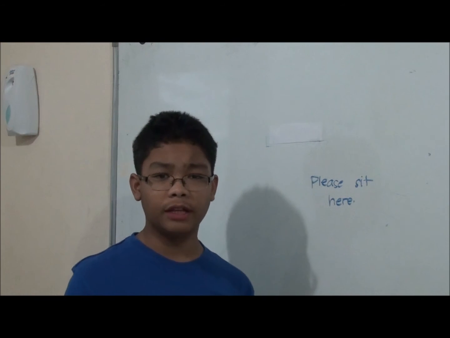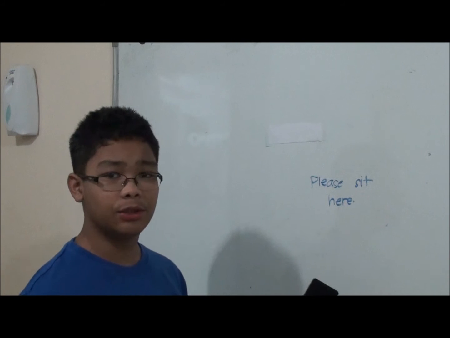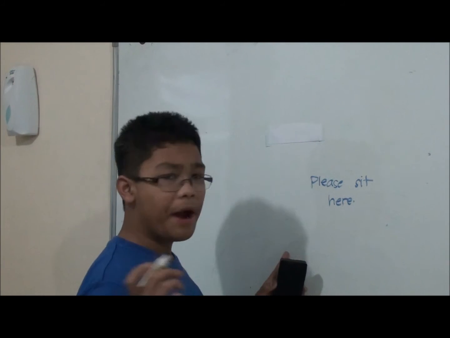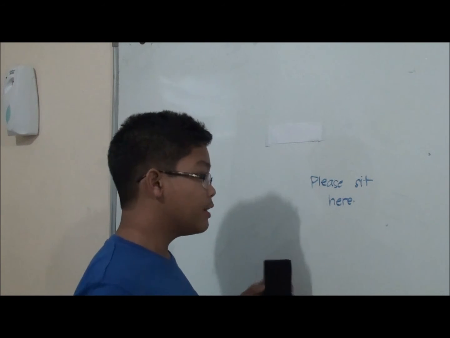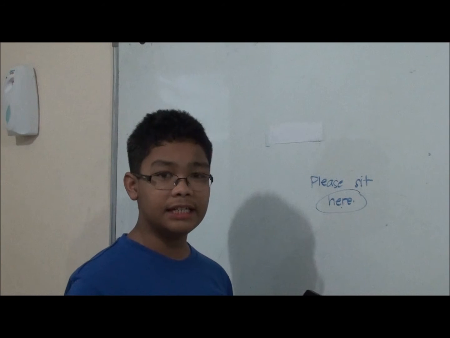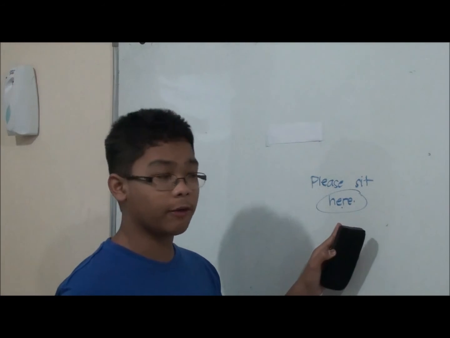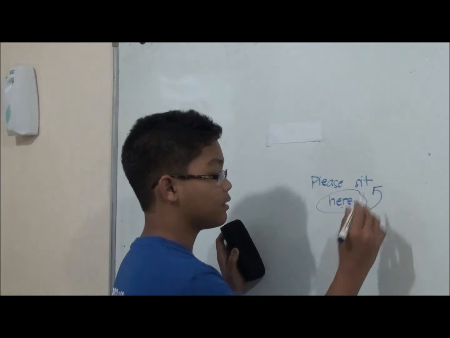The guide question for that is, where should I sit? With that guide question, you can easily find out where the adverb is in the sentence. So, according to the question, the answer would automatically be here. And with that, we can easily find that this is an adverb. And its modifying verb is the verb sit.